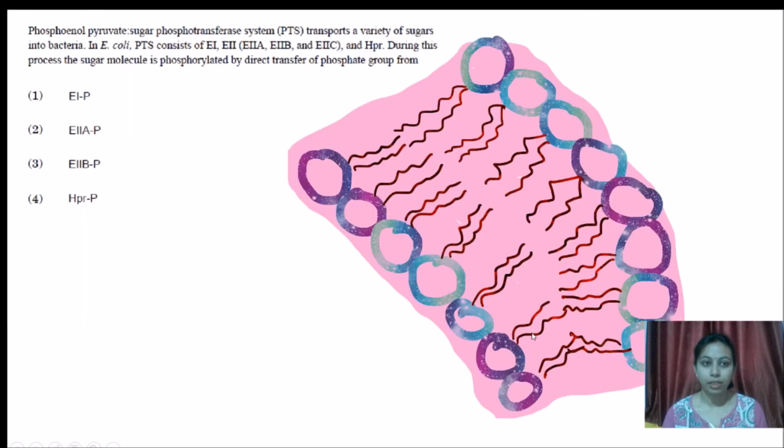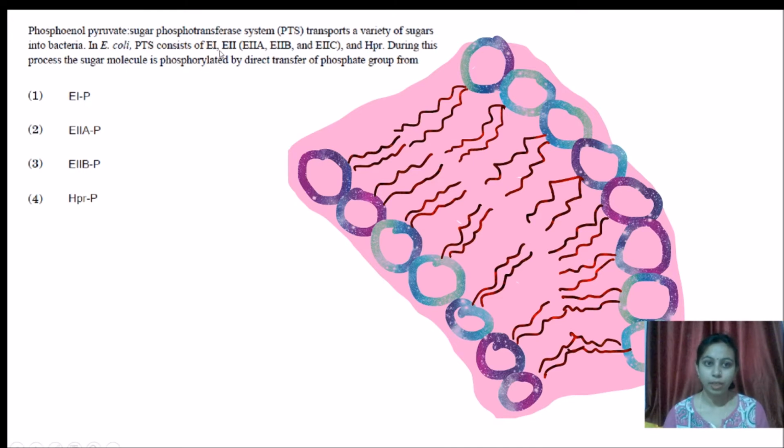So the question is that the phosphoenol pyruvate sugar phosphotransferase system transports a variety of sugars into bacteria. We know that the PTS transport system is also termed group translocation because it involves groups of proteins to transport sugar, especially in bacteria including the archaebacteria. And the PTS system is found not only in E. coli, but in other bacteria also.